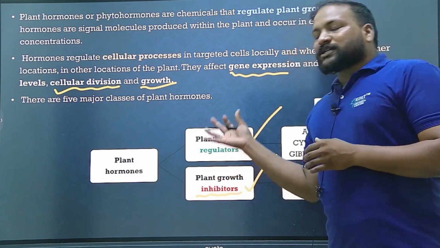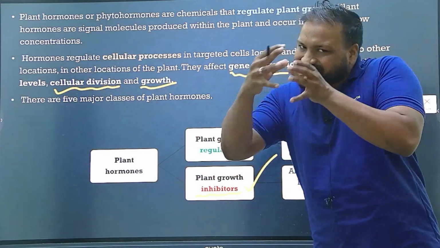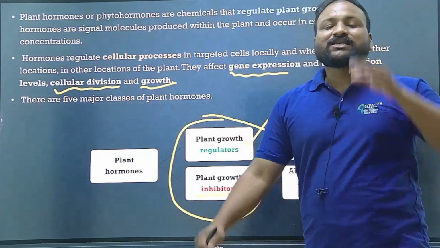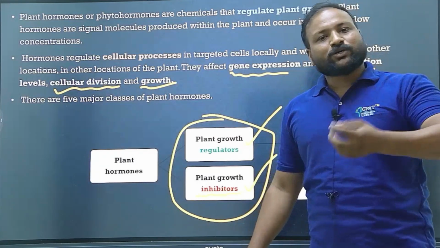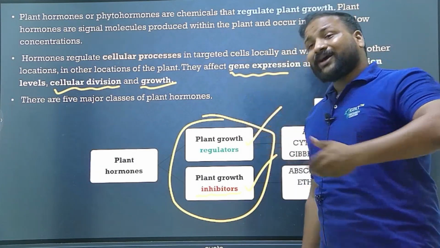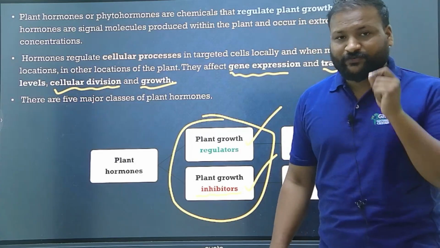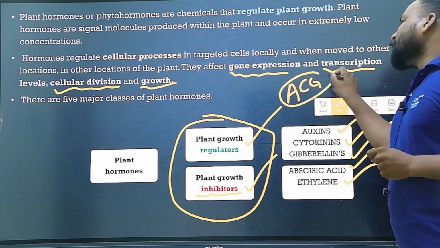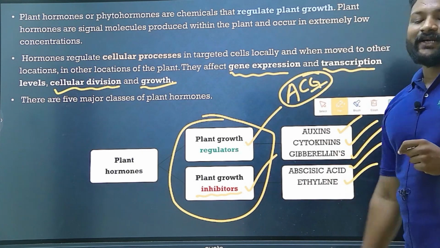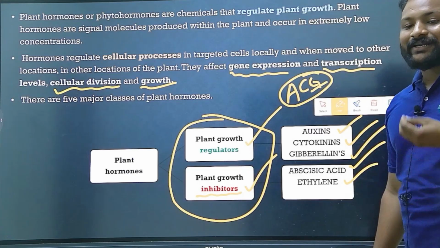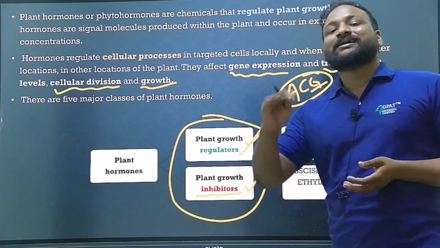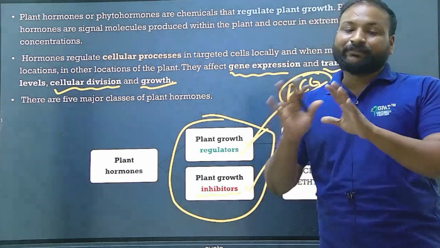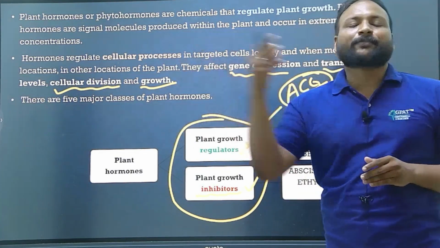From this classification I'll frame a very simple question, which we can expect in the exam. They'll give you four examples and ask which one of the following is a plant growth regulator, or which one is a plant growth inhibitor. So you should remember the classification. The first three, ACG, auxin, cytokinin, gibberellins, are the plant growth promoters or regulators, except these two: abscisic acid and ethylene, which are the plant growth inhibitors. They'll ask which one is an inhibitor and which one is a promoter.